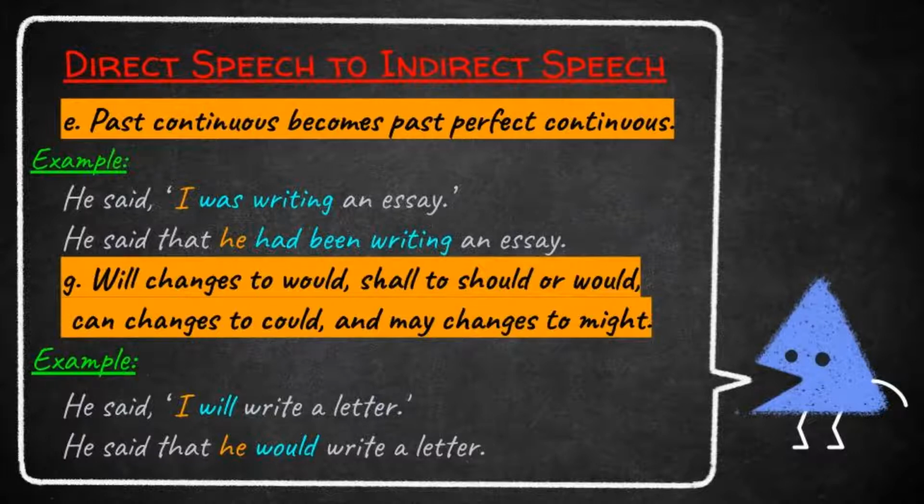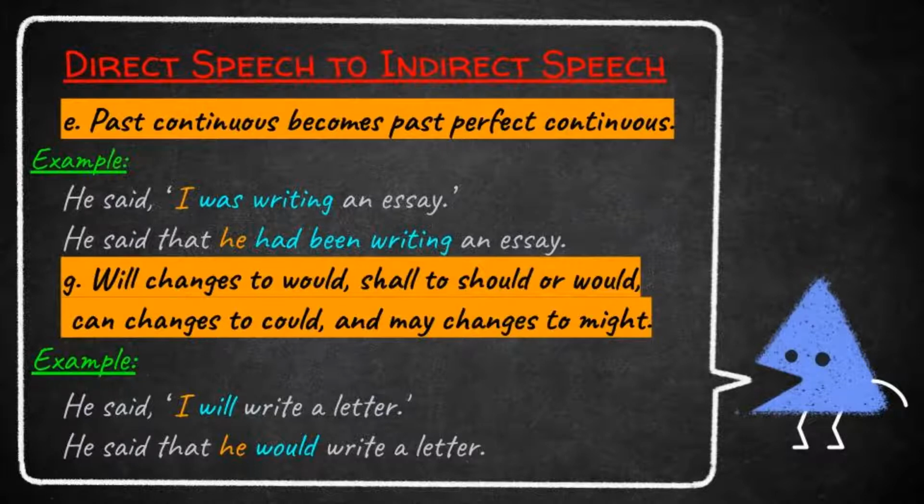In indirect, we changed it to past perfect continuous. That is, had been writing. He said that he had been writing an essay. Students, once again I am repeating, if the direct speech is in past continuous tense, we want to write the indirect speech in past perfect continuous tense.